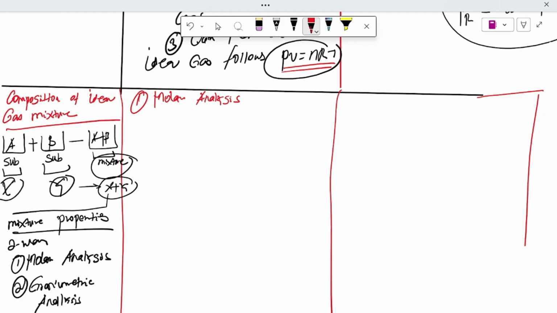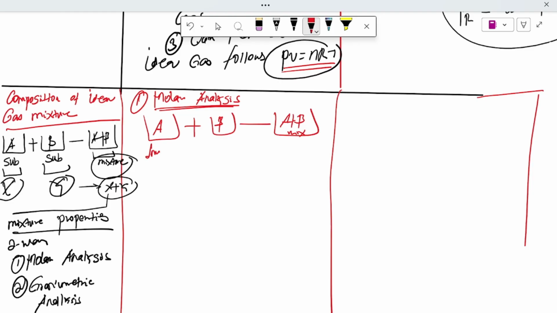Let us start with the molar analysis. If a substance A plus a substance B gives a mixture of A plus B, in the molar analysis we look at the number of moles.